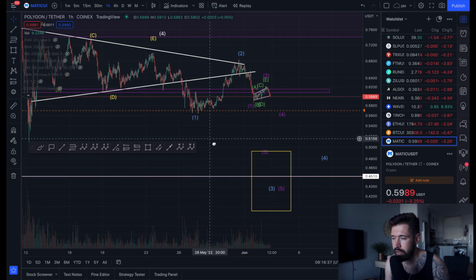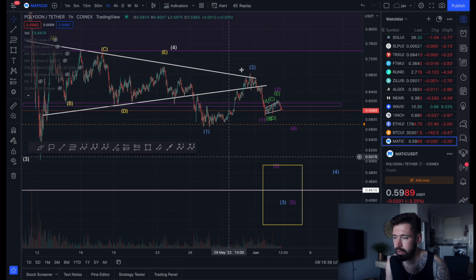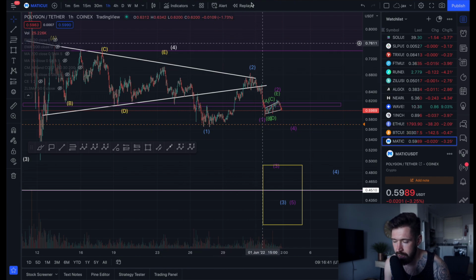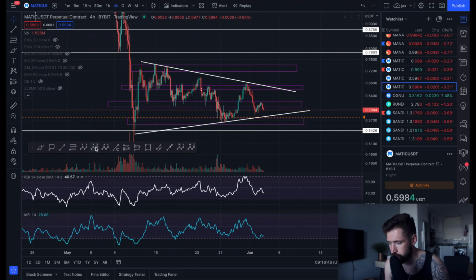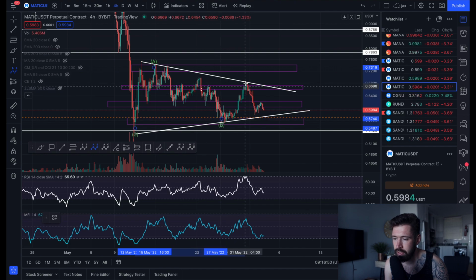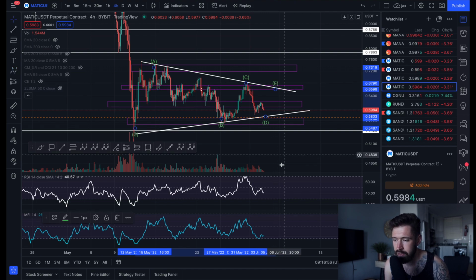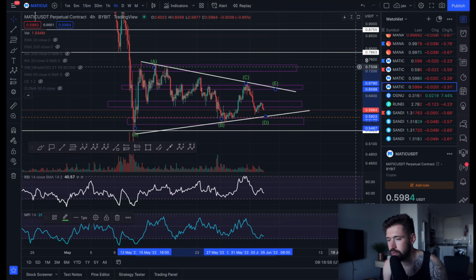So that is one scenario, that we completed the larger wave 4 and we're starting a 5-wave move down to that 32 cent mark, or we're putting in a very, very large symmetrical triangle correction where we've come up and we've made A, B, C, we find support right here, create D, and see one more bounce to create E, and then start to drop down to that 32 cent price target.